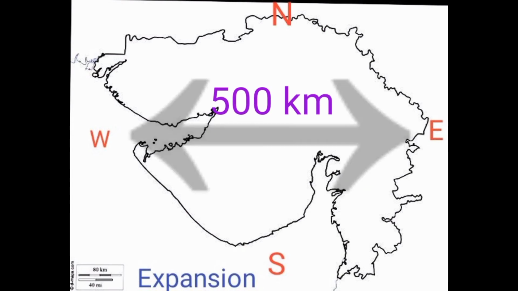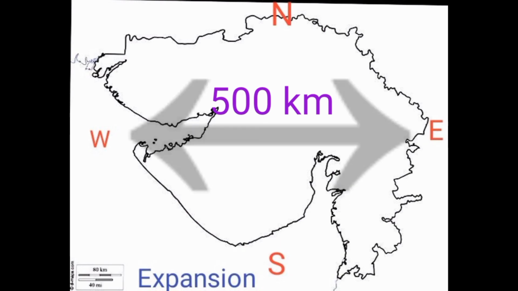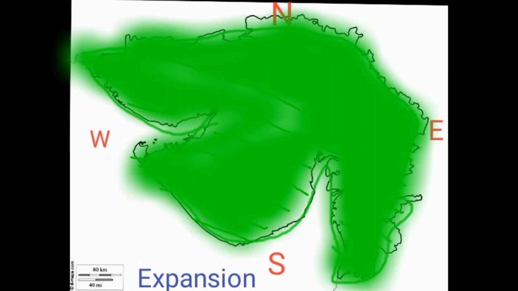Our Gujarat state's total geographical area is 1,96,024 square kilometers.